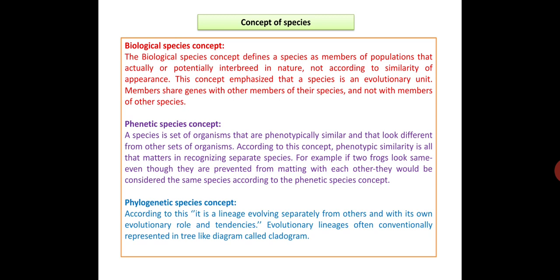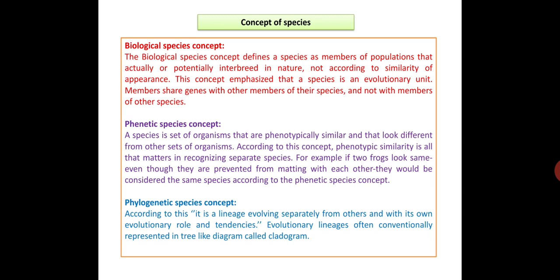The second one is the phenetic species concept. According to this, it is a set of organisms that are phenotypically similar and that look different from other sets of organisms. According to this concept, phenotypic similarity is all that matters in recognizing separate species. For example, if two frogs look the same even though they are prevented from mating with each other, they would be considered the same species according to the phenetic species concept.